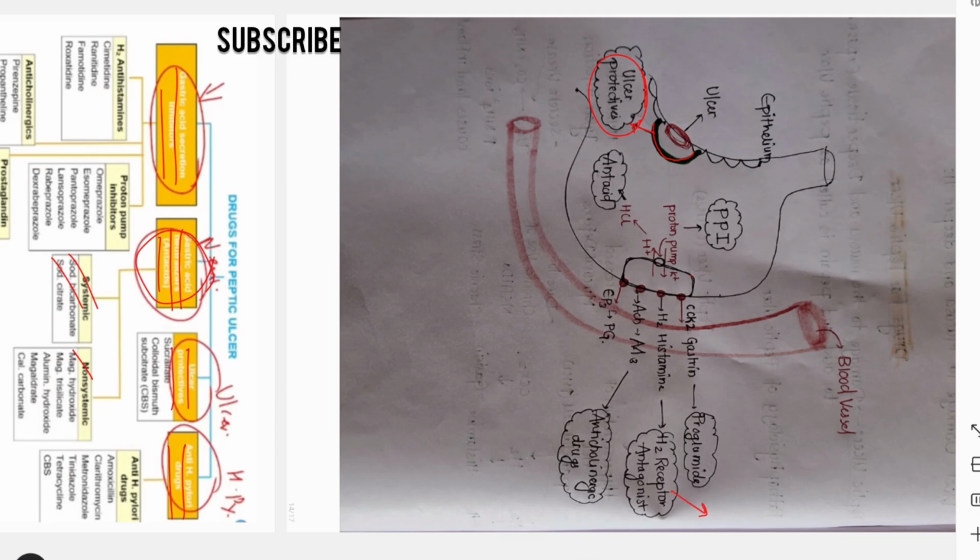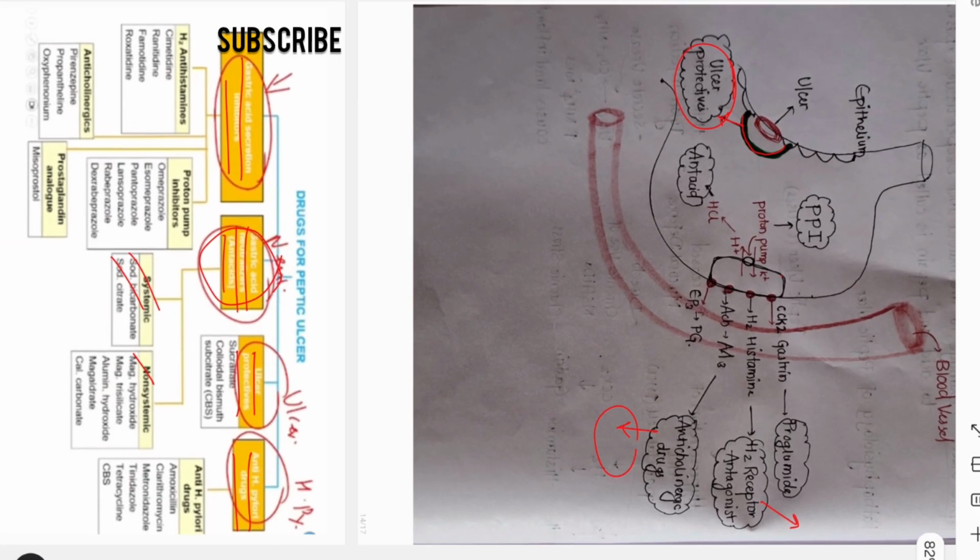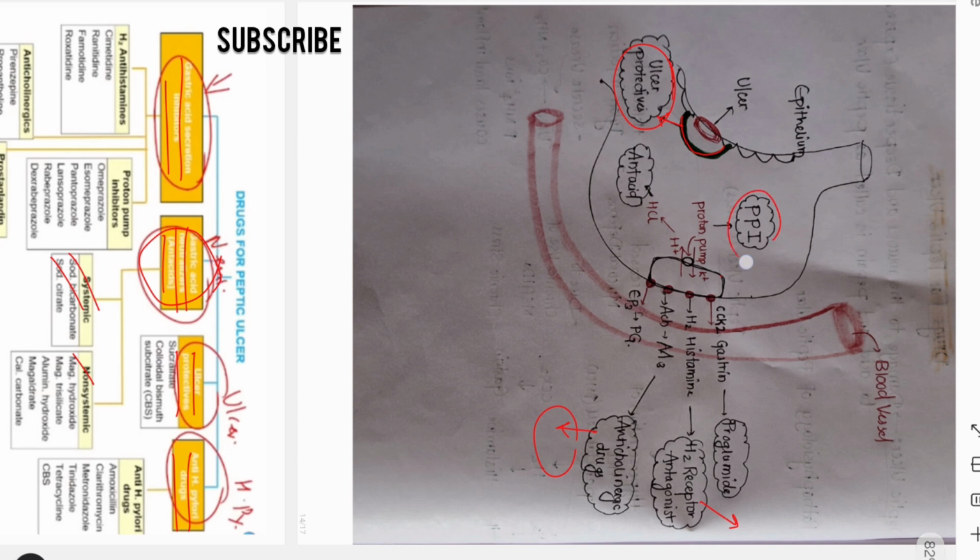The first are anticholinergic drugs, as we know, pirenzepine, propantheline, etc. Then H2 receptor antagonists, as we know, famotidine, ranitidine. And here the most important and most effective drugs are proton pump inhibitors, such as omeprazole. The drugs which end with prazole are called proton pump inhibitors: omeprazole, lansoprazole, rabeprazole, esomeprazole, pantoprazole. Pan 40 is a proton pump inhibitor we take in daily life.